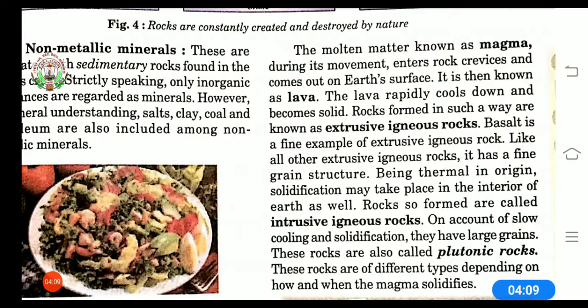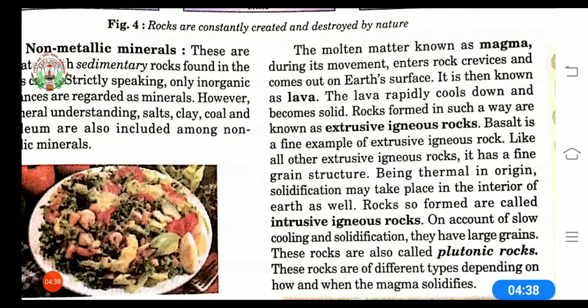Now in origin, as it is related to thermal, solidification may take place in the interior of the earth as well. It is not the case that solidification of that molten material is always outside the earth's surface. It may be inside the earth, and when rocks are formed inside the earth, they are called intrusive igneous rocks.